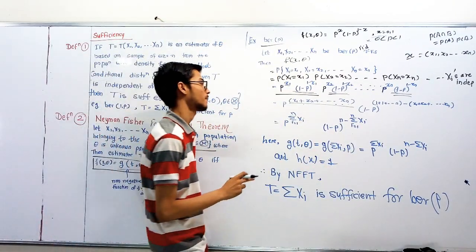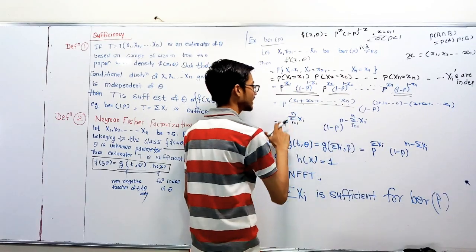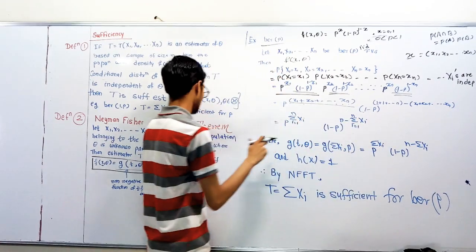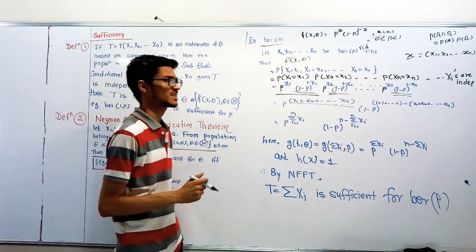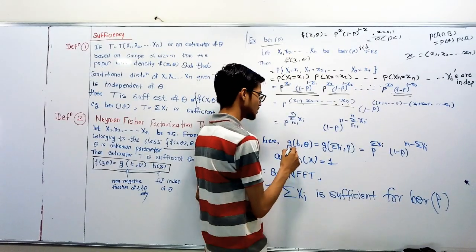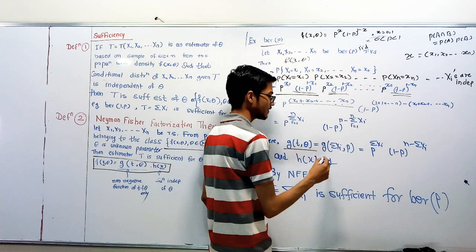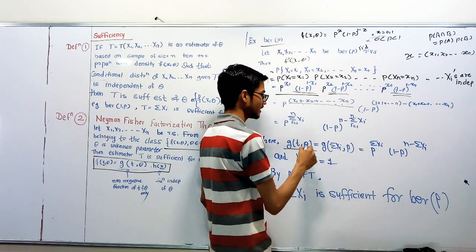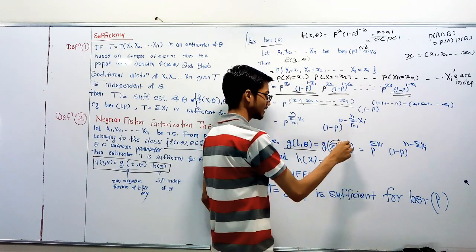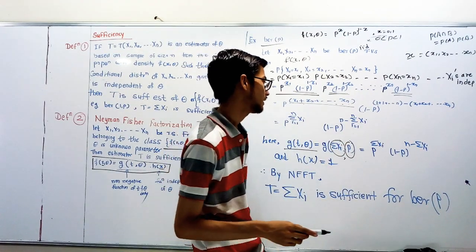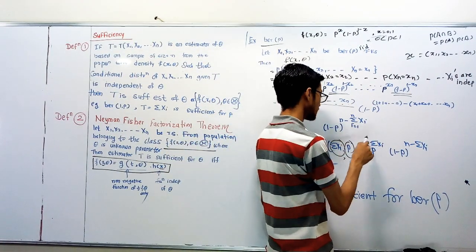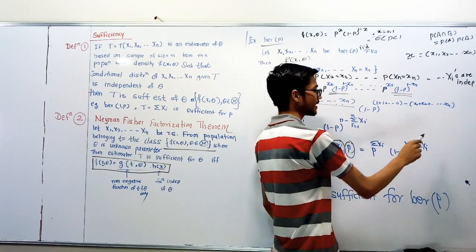Now this function looks like the form g of t comma theta into h of x. How? Here g of t comma theta is g of summation xi. Here t is summation xi and theta is our parameter p. Then p raised to summation xi times 1 minus p raised to n minus summation xi.